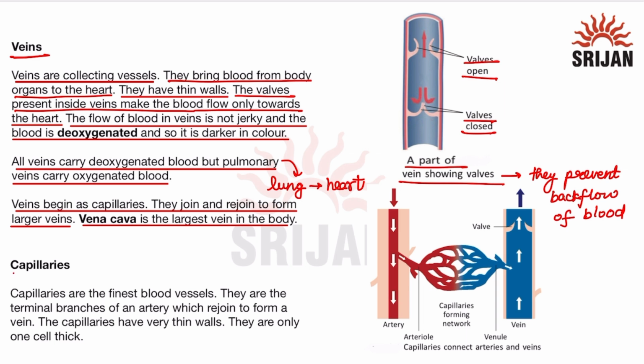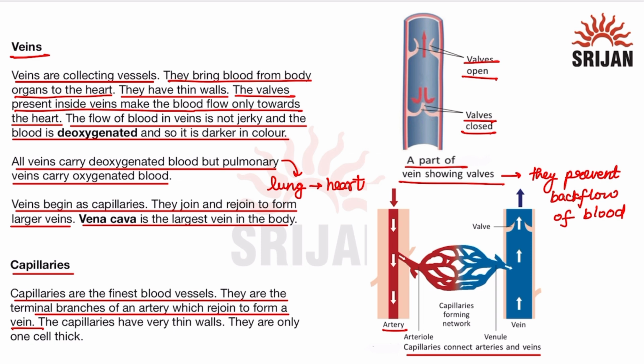Now let us read about the capillaries. Capillaries are the finest blood vessels. They are the terminal branches of an artery which rejoin to form a vein. So we can see in this figure which shows the capillaries connecting arteries and veins. Now this artery is carrying blood away from the heart. The arteries will divide into smaller branches which will form capillaries, which will help to transport the oxygen to the organ.